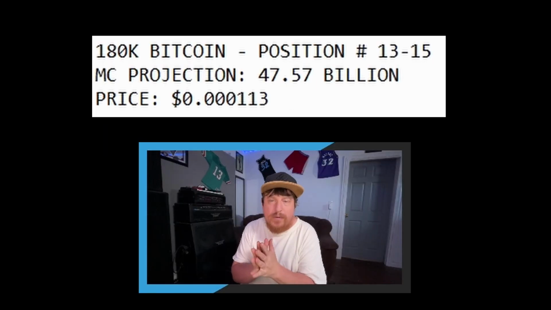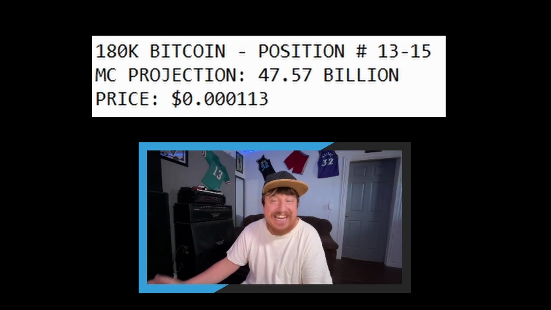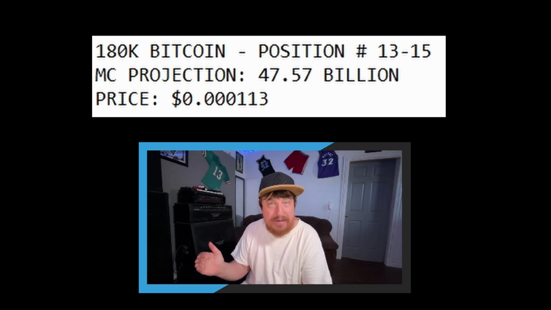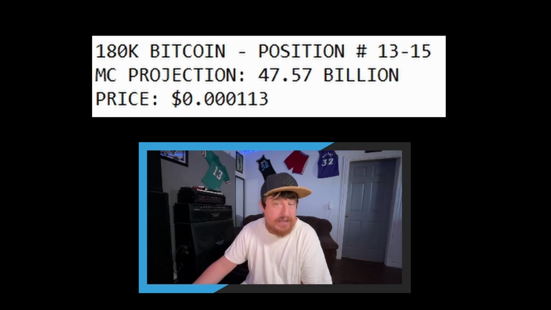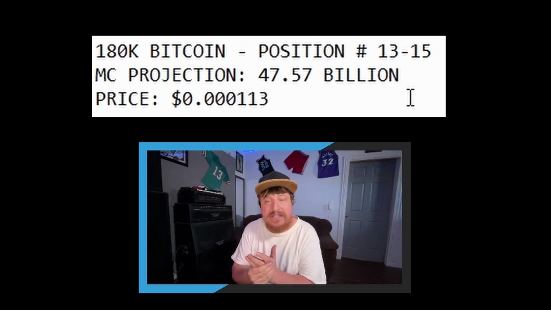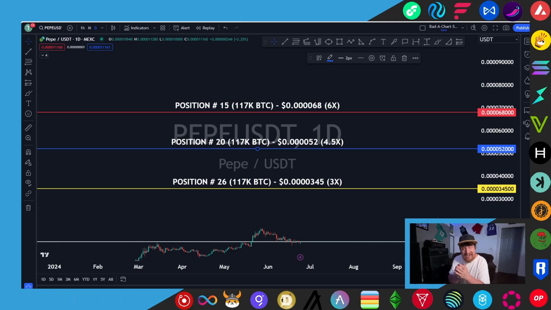And then just real quick before we move on, I want to give one ultra bullish projection. This would be based on 180K Bitcoin and Pepe being somewhere between position 13 and 15, so just taking the average of those positions. Now, this isn't necessarily my prediction. I'll give that at the end of the video. But for those of you that are really bullish on Bitcoin and Pepe, we have this projection of a market cap of a little over 47 billion, or 47.5 billion, and the price there would actually be 0.30113. If those numbers got a little confusing for you, I don't blame you. That's a lot of numbers.